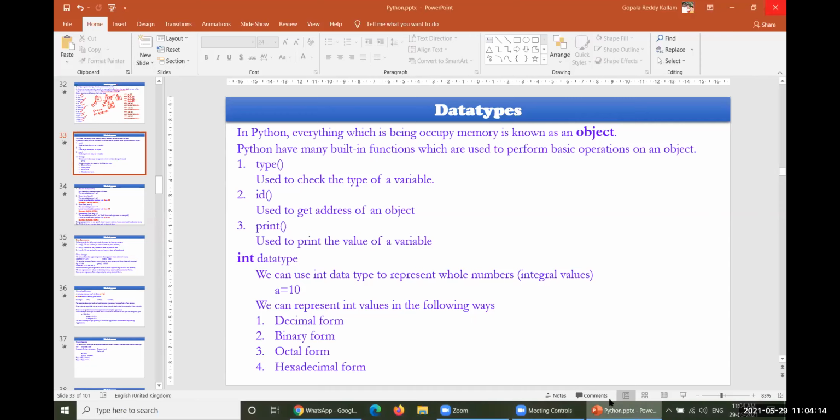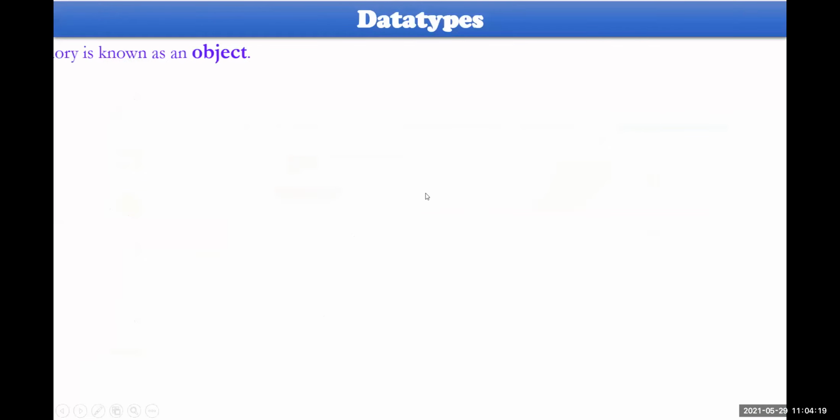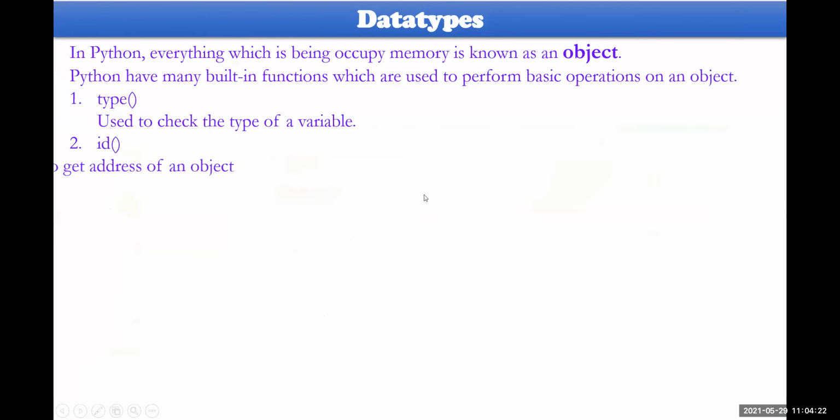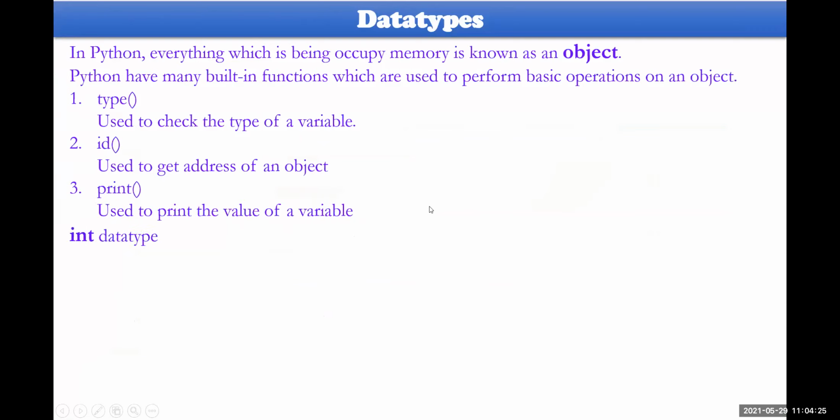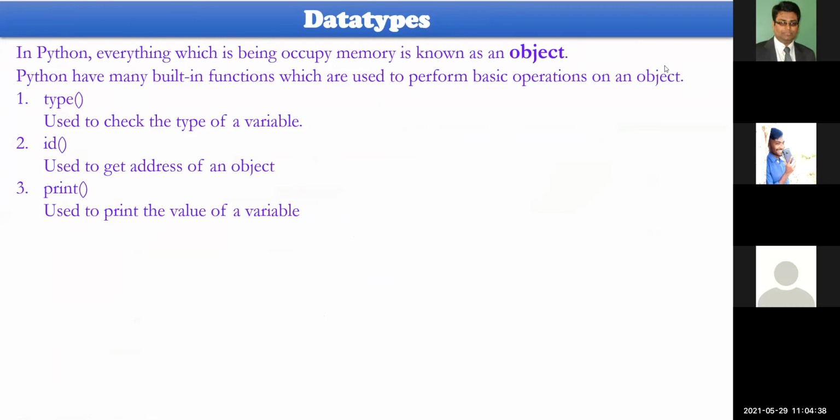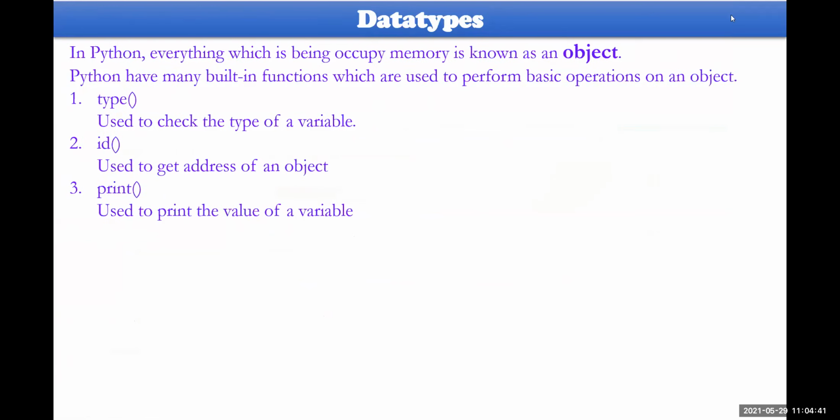So you can see this one. Yesterday we have seen all this. Up to this particular point, we have seen everything here. So here, if you consider any object, if you want to know the basic properties of that particular object, you may use the assistance of these three different kinds of functions which are available. Number one, type. What is the type of that particular variable? Because Python is a dynamically typed language.